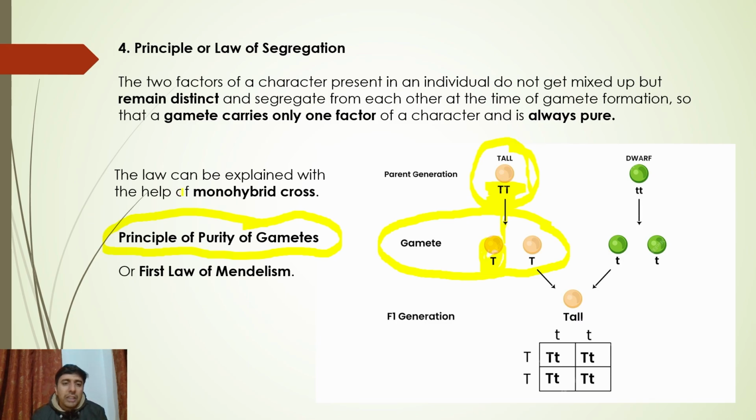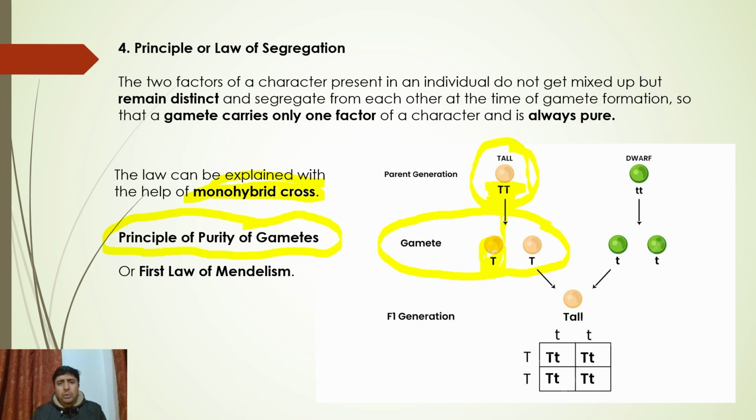Now you'll ask me the question, sir, what is a monohybrid cross? In a monohybrid cross, we are only studying one character. The cross which you are seeing on your screen has only one character. Only one character is being studied in this cross, so that's why we call it a monohybrid cross. If there are two characters, then dihybrid. If we are studying three characters, then it is trihybrid. We will discuss the dihybrid cross shortly.